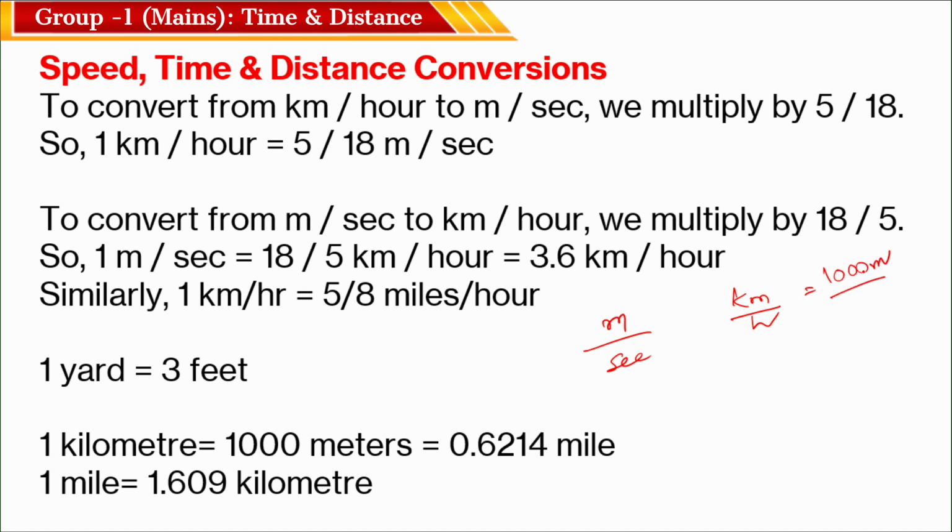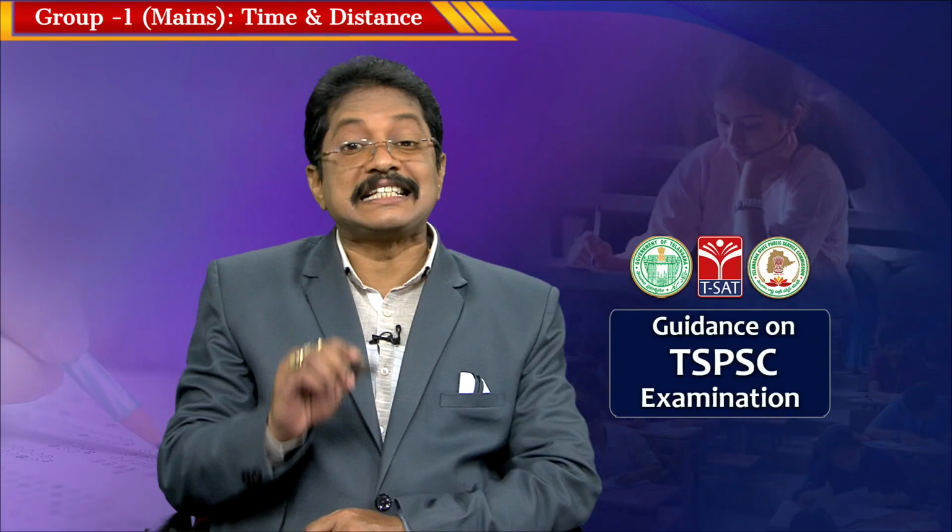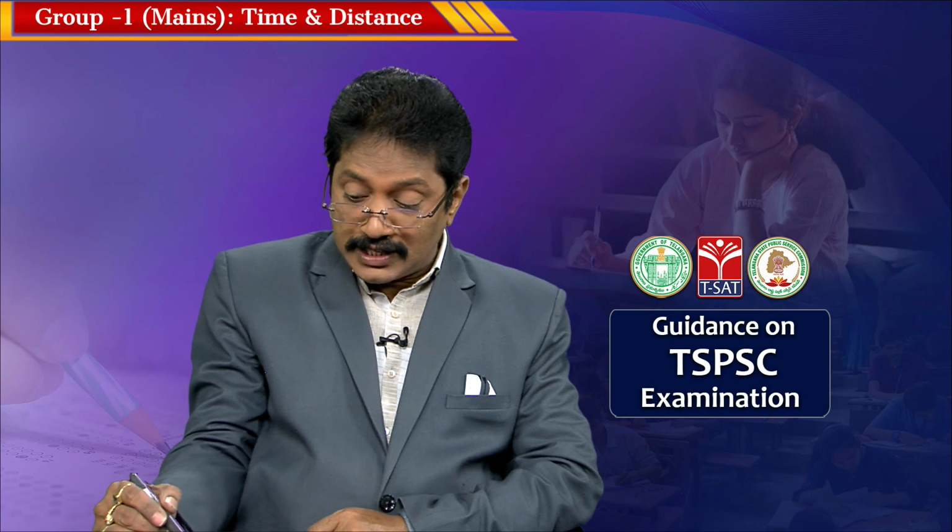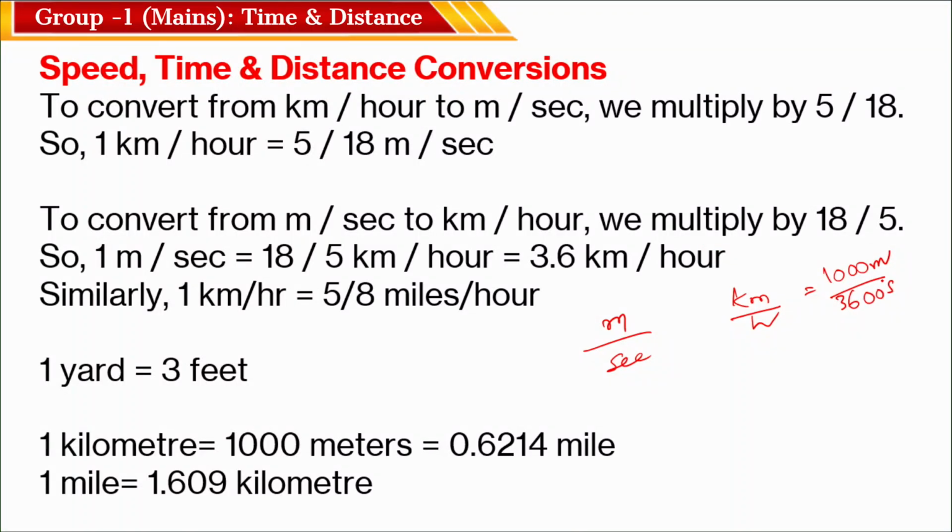How many seconds per hour? You know that 1 hour is equal to 60 minutes, and each minute has 60 seconds, which means 3600 seconds, correct. So 1000 by 3600 is 10 by 36 meter per second, or 5 by 18 meter per second.